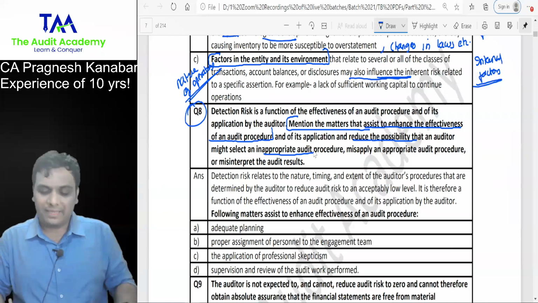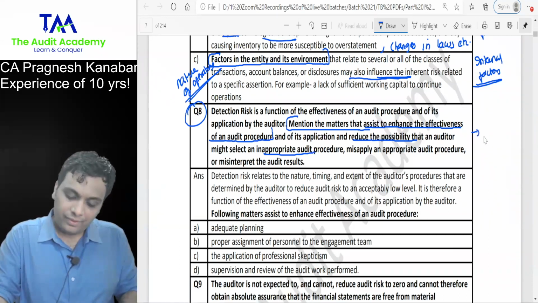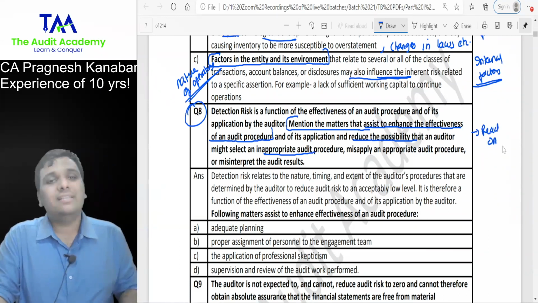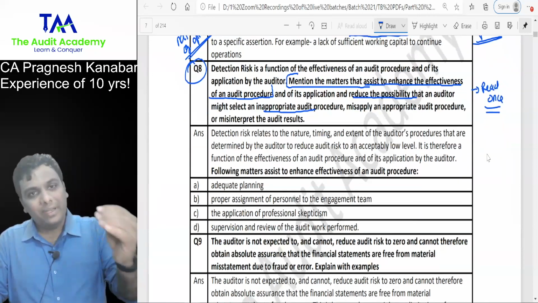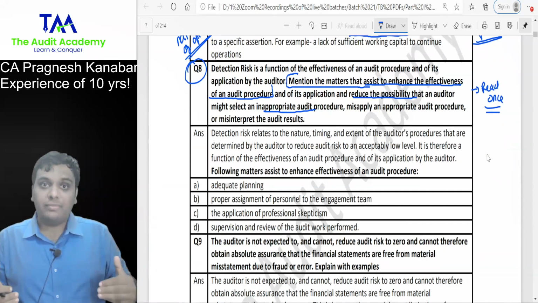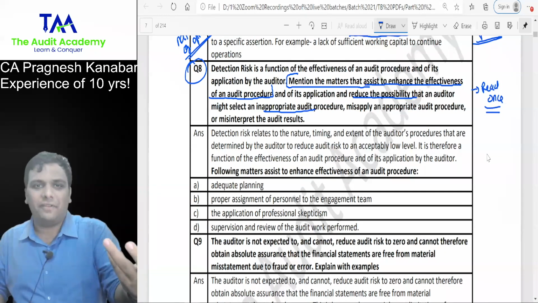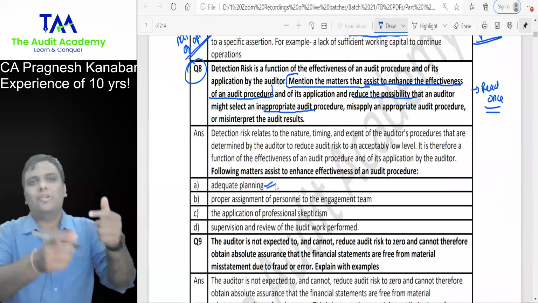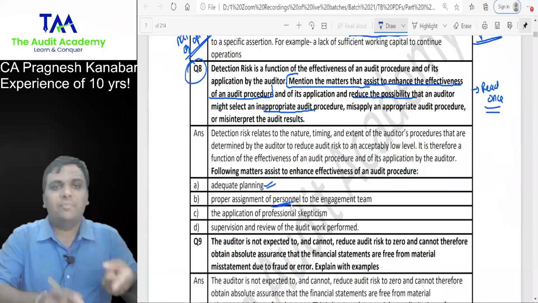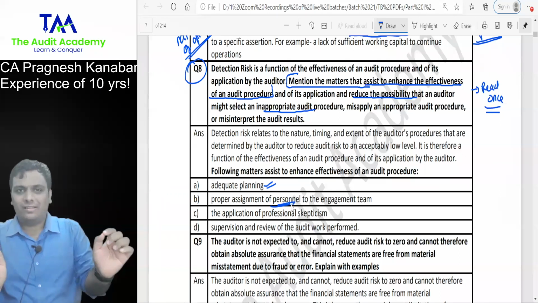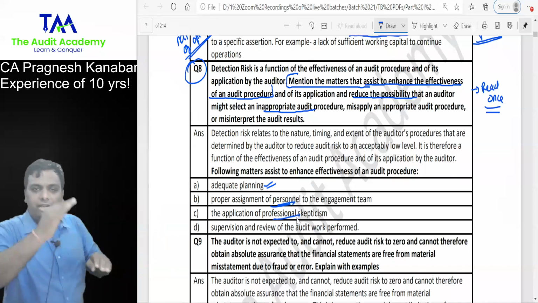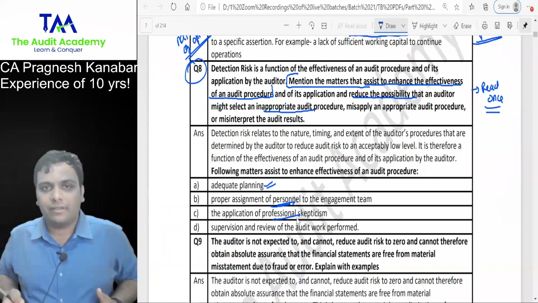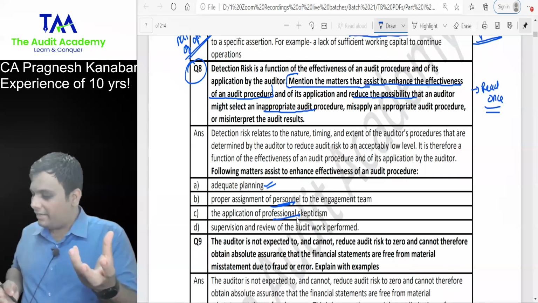But this is a very basic question. Don't give too much time to it. Let me just give you a brief: if I want to reduce my detection risk, if I want to increase the effectiveness of my procedure, I need to plan. I need proper personnel, an experienced audit team. I need to maintain an attitude of professional skepticism, a questioning mind, maintaining alertness.